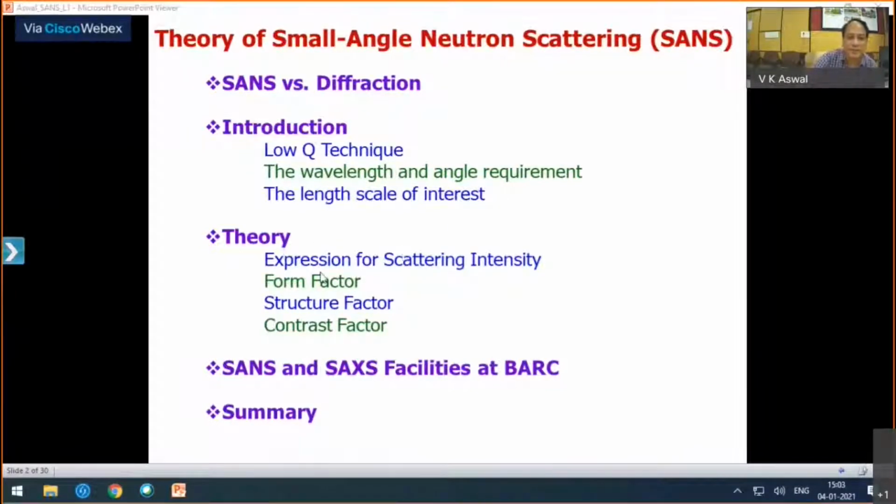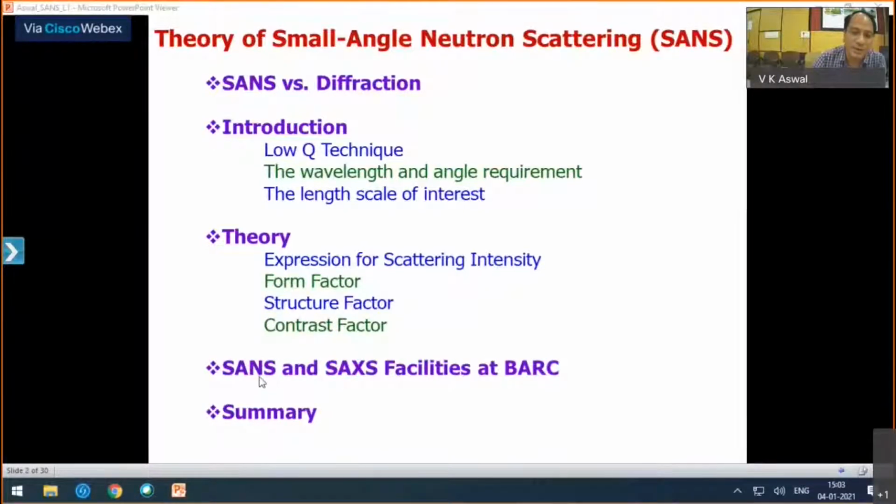And then in the theory, the expression for scattering intensity, what are the different terms you will hear. Already you know these terms for diffraction experiments, form factor, structure factor, and how these are different in the case of small angle neutron scattering, and then contrast factor, which will be followed in tomorrow's lectures. And then I would talk about where you can do these experiments, particularly the facilities which we have, SANS and SAXS facilities at BARC.